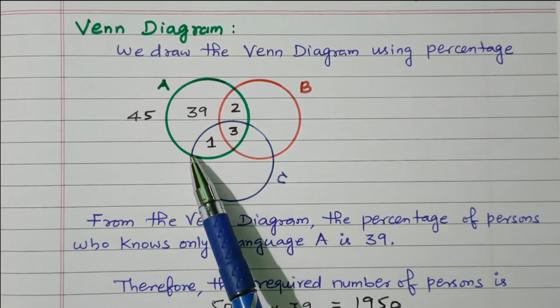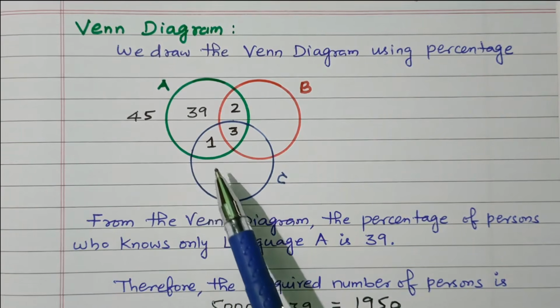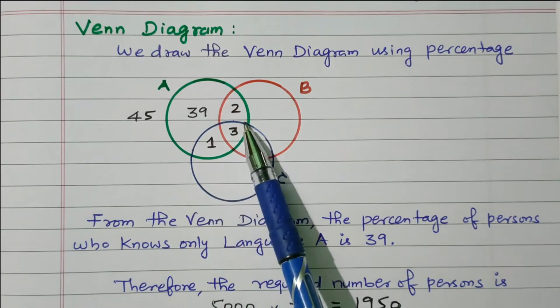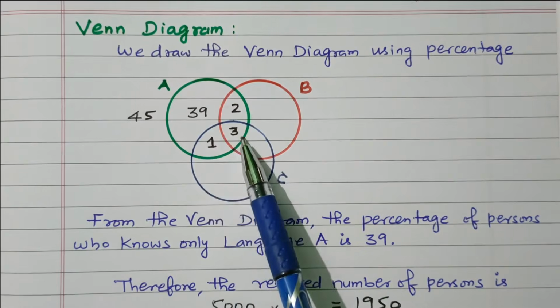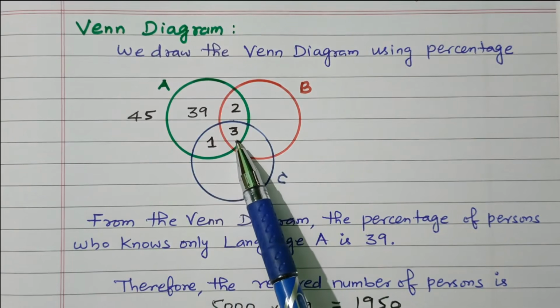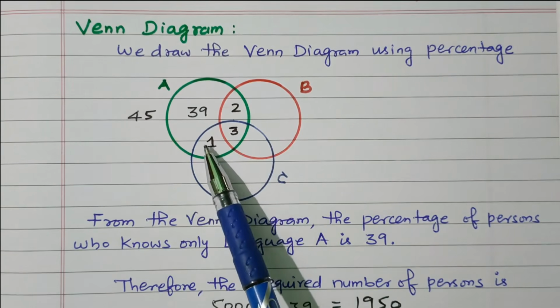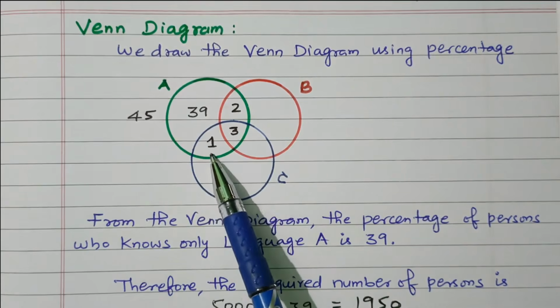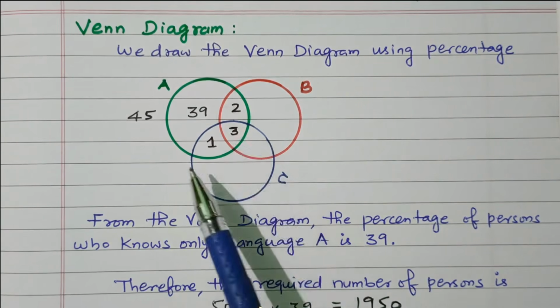Now the percentage of the population who know A and C is 4%. That is this area, called A intersection C. This area is 4%. Out of 4%, 3% is already filled. So 4 minus 3, it is 1%. So 1% knows A and C, and in that 3% know A, B, C. Right? So now the data are filled.